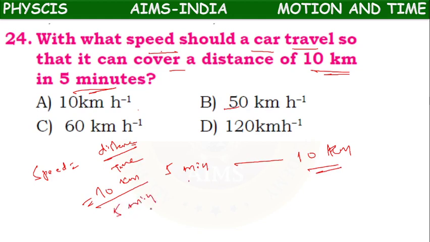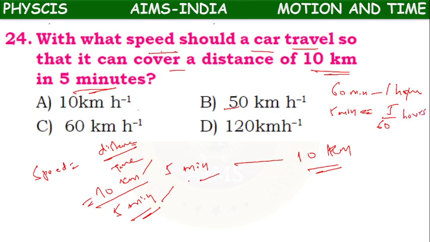But the unit should be kilometer per hour, and we have minutes. If 60 minutes equals 1 hour, then 5 minutes equals 5 by 60 hours.